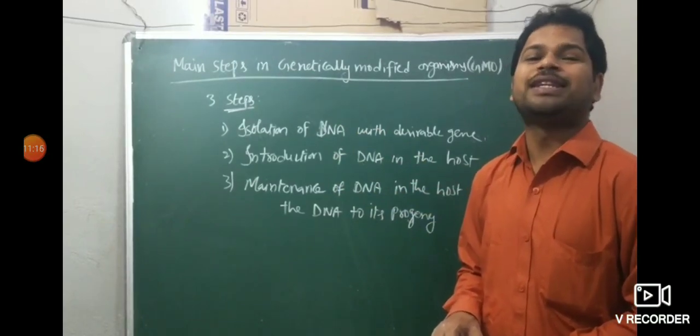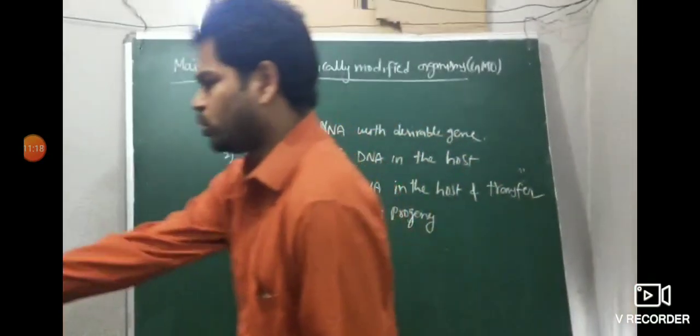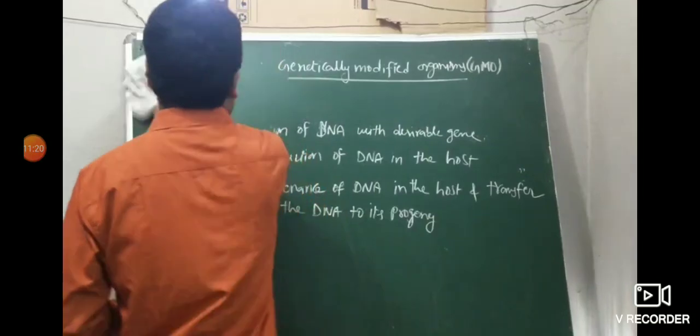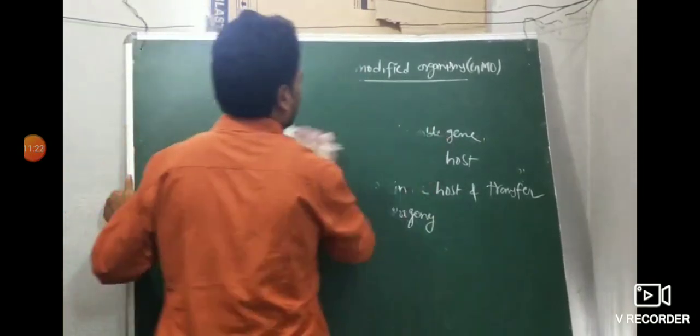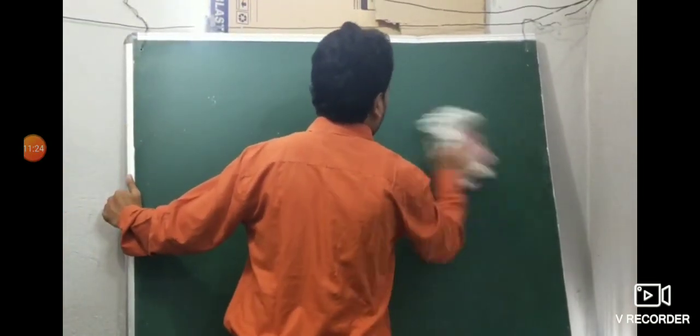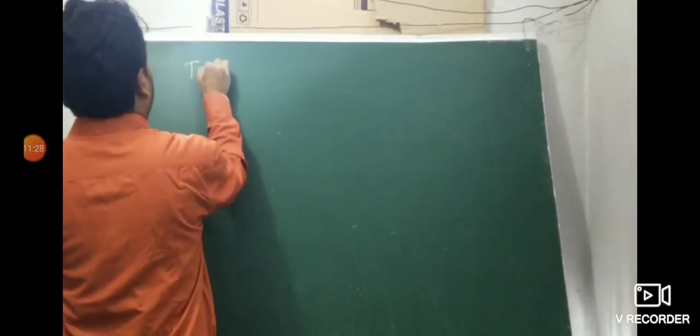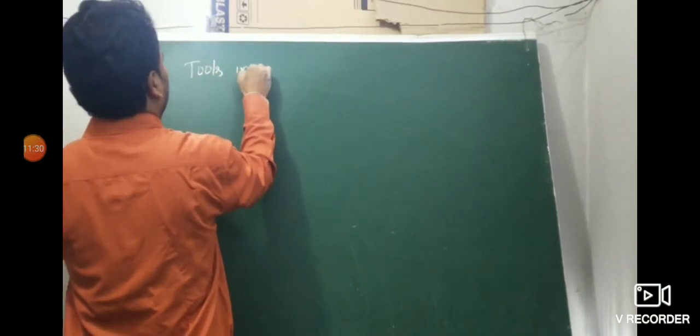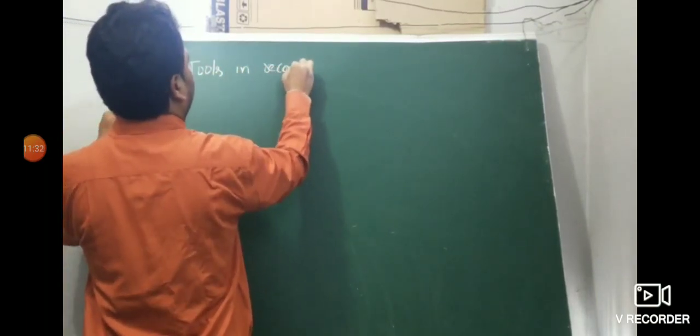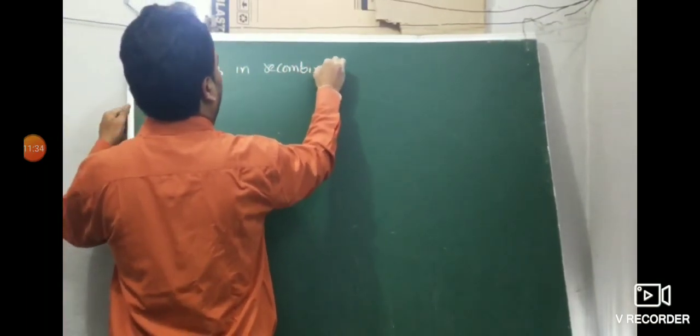Next, tools in recombinant DNA technology.